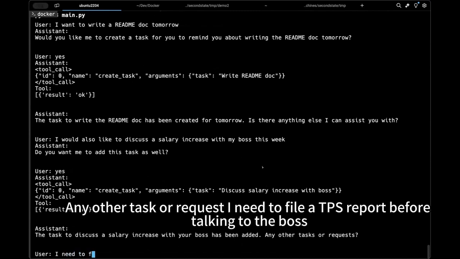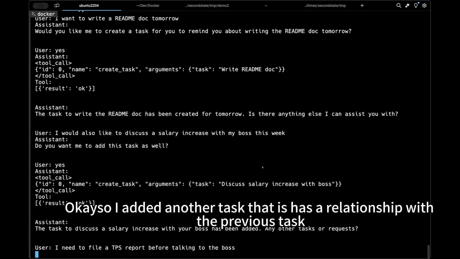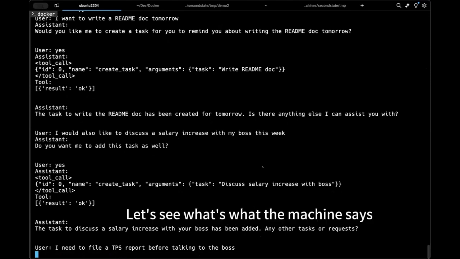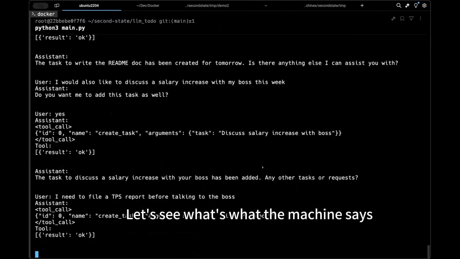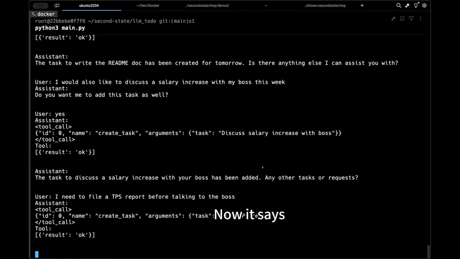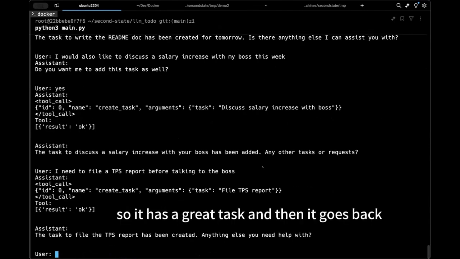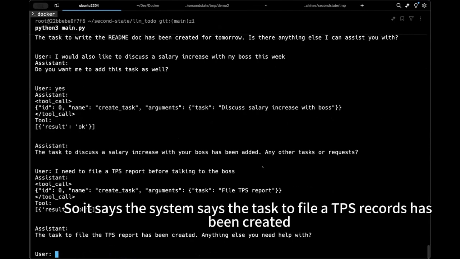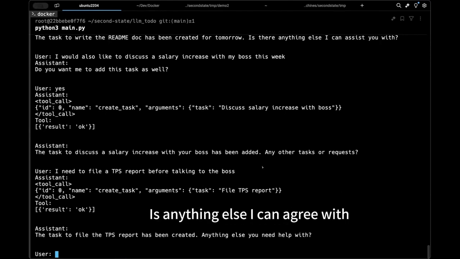I need to file a TPS report before talking to the boss. Okay, so I added another task that has a relationship with the previous task, right? Let's see what the machine says. So it doesn't ask me, do you want to add it or not? Now it says, the task is file TPS report. So it has a create task, and then it goes back, right? So the system says the task to file TPS reports has been created. Is there anything else I can help with?